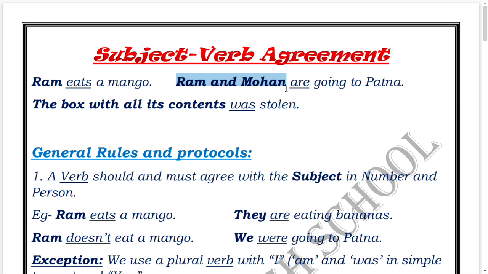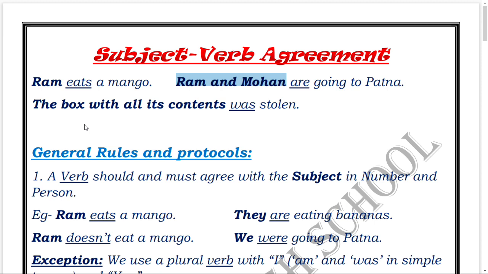Now, subject-verb agreement. In order to write your sentences 100% right and correct, syntactically and grammatically, you must know a general rule of thumb in which a subject has to agree with a verb. Otherwise, the sentence would be pronounced grammatically or syntactically incorrect. So a subject should and must always be in agreement with a verb.